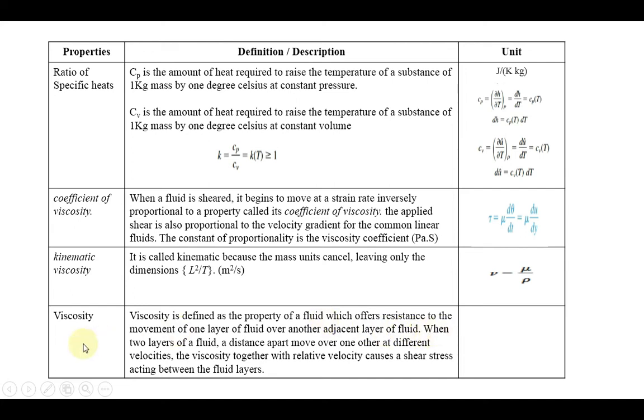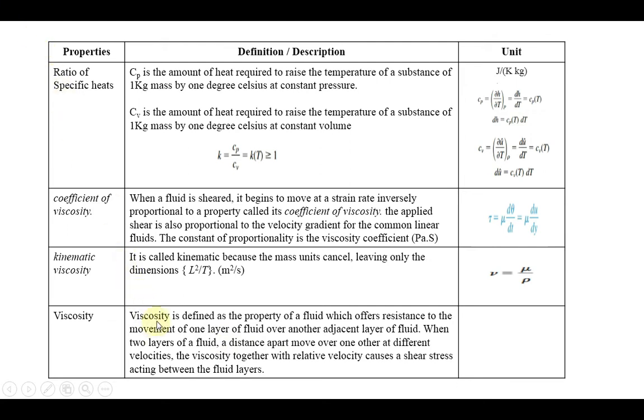When two layers of the fluid are a distance apart and move over one another at different velocities, the viscosity together with the relative velocity causes a shear stress acting between the fluid layers. Because of the shear stress, the viscosity effects dominate. Whenever viscosity is present, it is because of shear stress. That point you have to remember. So viscosity is the property to oppose the motion of the fluid.